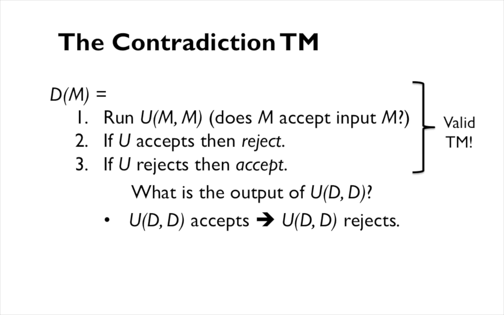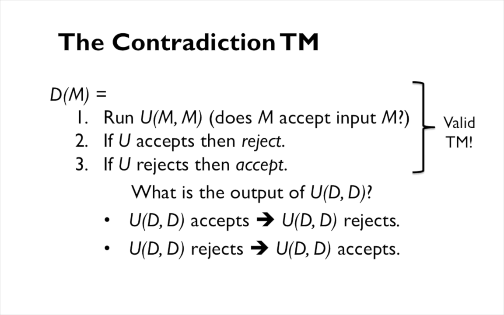When we run the universal Turing machine on D, if the universal Turing machine accepts, we reject. But then we had accepted in that case. Likewise, if the universal Turing machine rejects, then we're supposed to be accepting. However, that case is also the opposite of how D actually behaves. And so in both cases, we arrive at a logical contradiction.